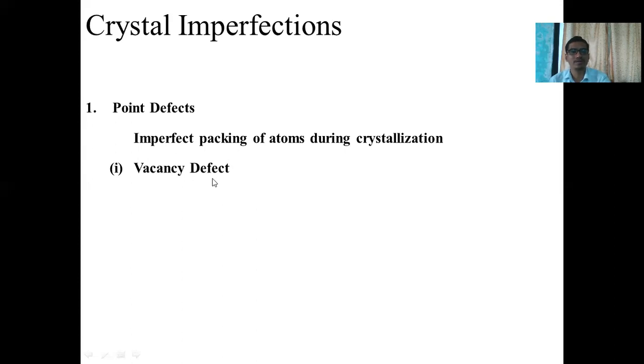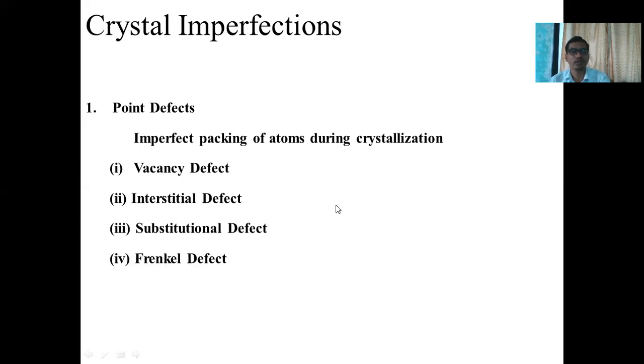The first point defect is the vacancy defect. The second point defect is the interstitial defect. The third point defect is the substitutional defect. The fourth point defect is the Frenkel defect. And the fifth point defect is the Schottky defect. These are the various types of point defects, which show the imperfect packing of atoms during the crystallization process.